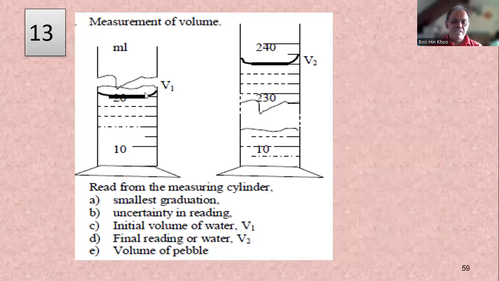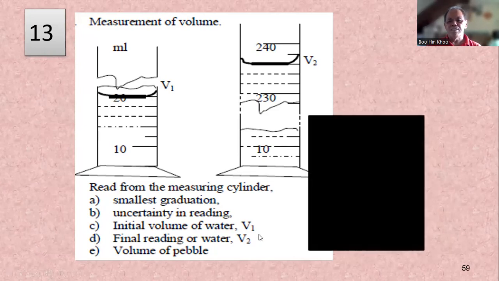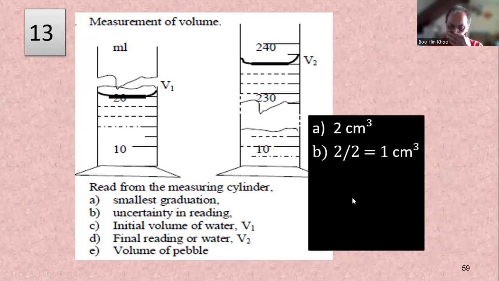Each of these is 20. The smallest variation is, sorry, not 20, 2 cm cubed. This 10 is 20, so 10 divided by 5 is 2: 2, 12, 14, 16, 18. So 2 cm cubed. Uncertainty is divided by 2.